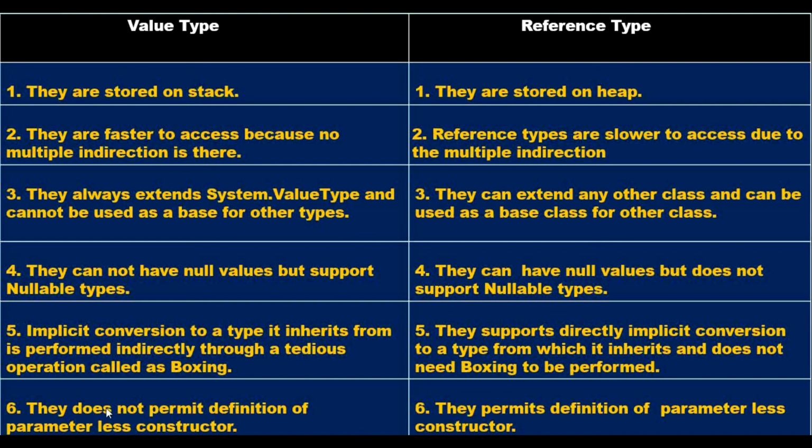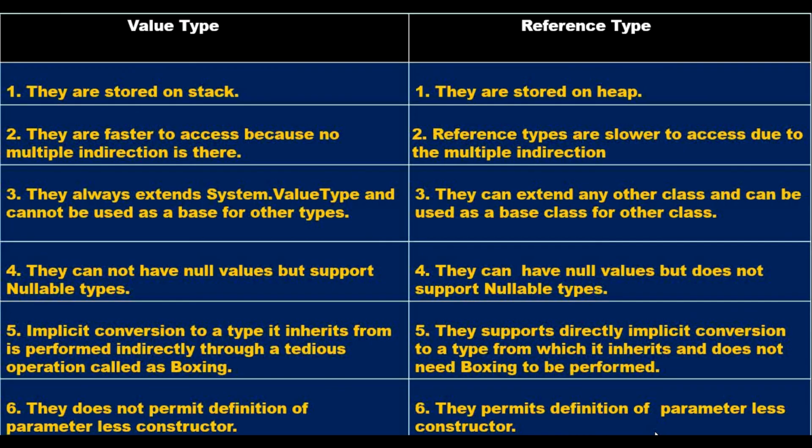So what it says: value types do not permit definition of a parameterless constructor, and reference types permit definition of a parameterless constructor. That is the same thing I have just explained to you. Struct is a value type, so struct was not allowing a constructor which has no parameter, that is a parameterless constructor, and at that time that was giving us an error. But in case of reference type, class is an example, as we have just seen, they permit the definition of a parameterless constructor. So that's the difference between value type and reference type, and between struct and class.